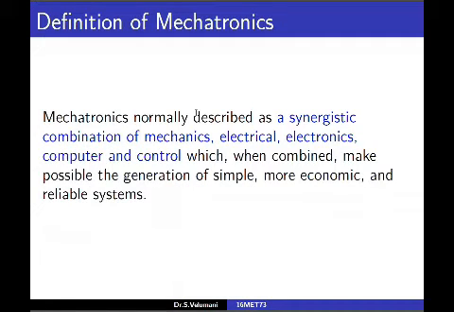And we have seen the definition of mechatronics. It is a synergistic combination of mechanics, electrical, electronics, and computer and control. You have to give stress on these words. Synergistic combination of mechanics, electrical, electronics, computer, and control, which when combined make possible generation of simple, more economic, and reliable system. Again, we have to give a stress on these words. This is a very important phrase: simple, more economic, reliable system. Why are we following mechatronics? For getting simple, more economic, and reliable system.